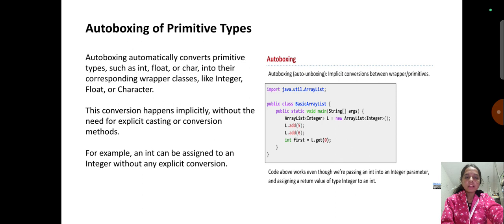For example, an int can be assigned to an Integer without any explicit conversion. Autoboxing implies conversion between primitives and wrappers, and you can see the code of autoboxing. The code above works even though we are passing an int into an Integer parameter and assigning return values of type Integer to an int. This is about the autoboxing of primitive types.